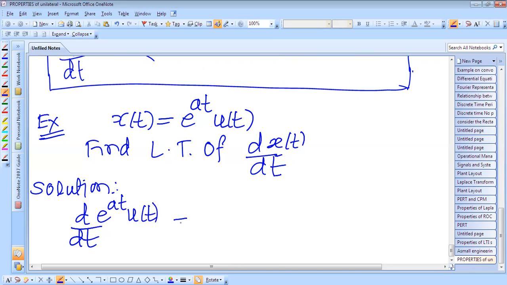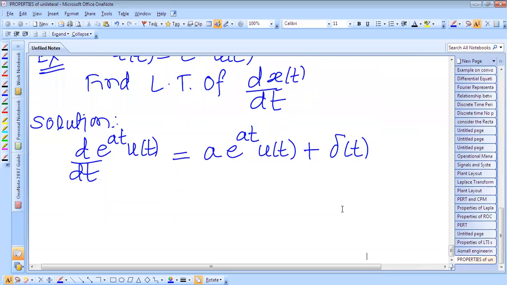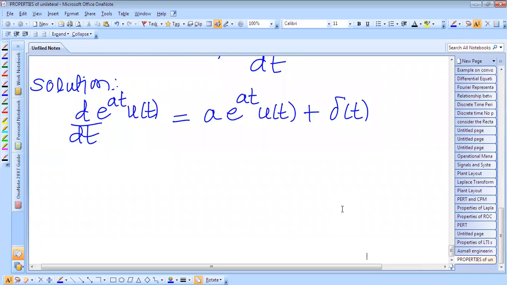The differentiation of this is a into e raised to power at into u of t plus the impulse function del t. This is by applying the rule for the differentiation to obtain the derivative of x of t where t is greater than 0 minus.